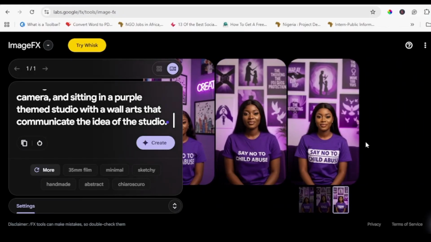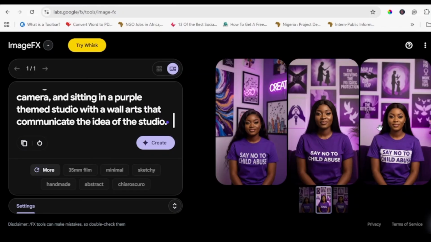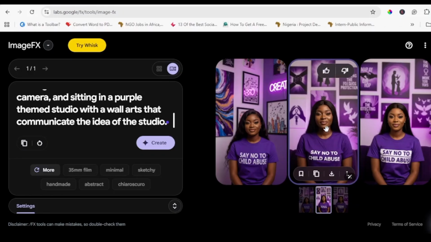So by the end of the day, you're going to decide on which particular model fits your need. I think the third model fits the need of what I want. If you look at them, they have a striking resemblance. And I remember we said wall art that will portray what we have in mind, and we said a purple themed studio. So this fits our description. So we'll download this.